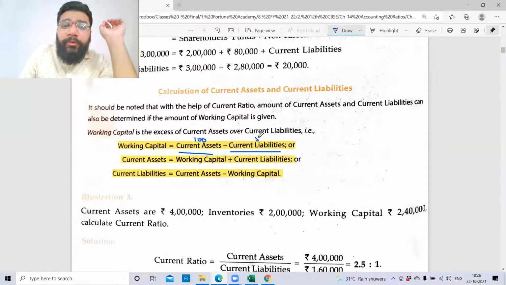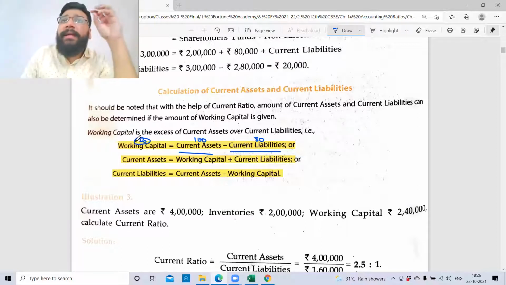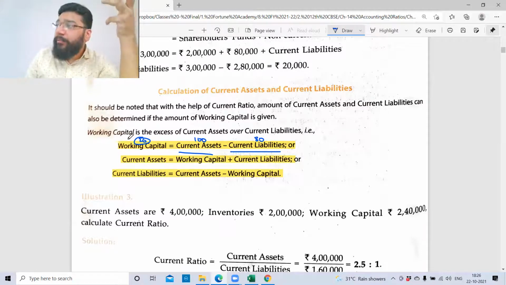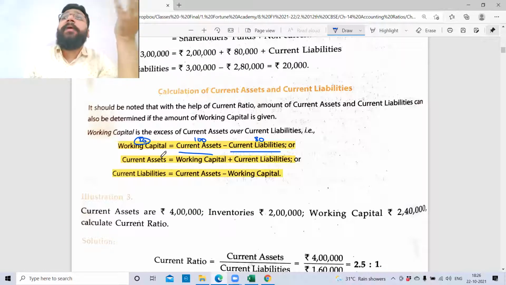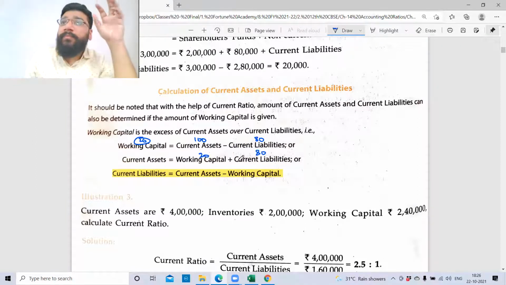And you have to pay 80 rupees out of it. So what is the difference? 20 rupees. The balance 20 rupees is the capital that is left for you to run the day-to-day operations of the business. That is working capital. Now in this question, they have not given current asset. They are asking you to find out the current asset, but they've given working capital. Working capital given is 20, and your current liability is 80. So what will you do?